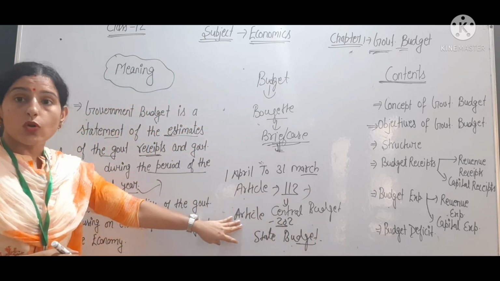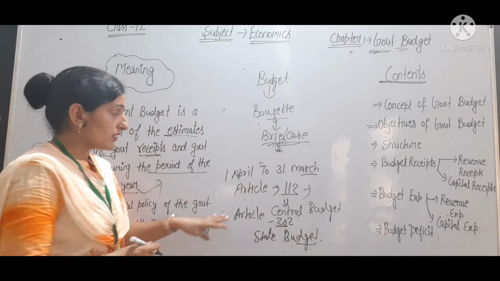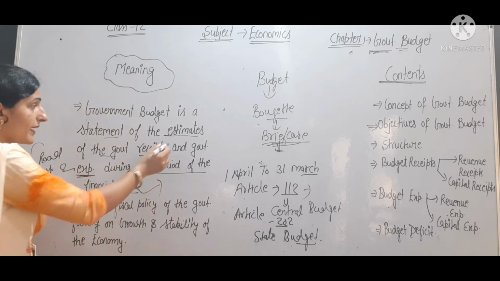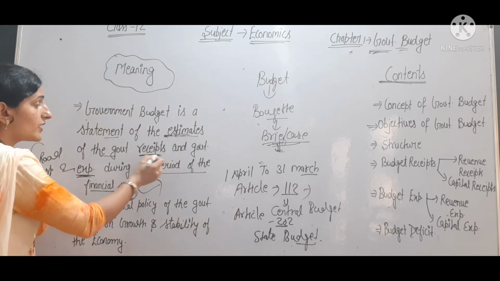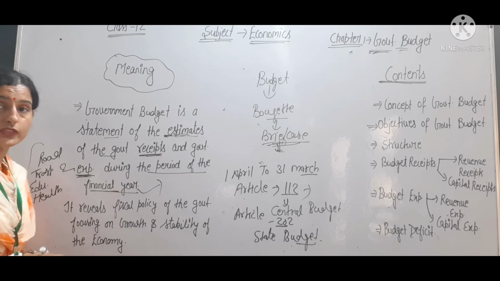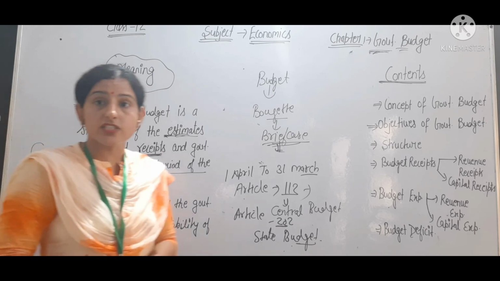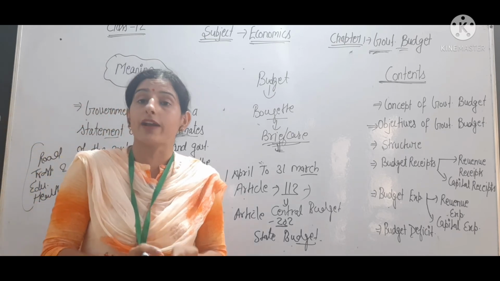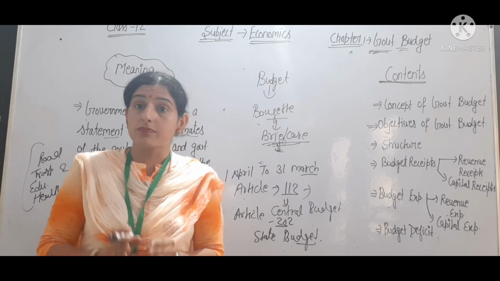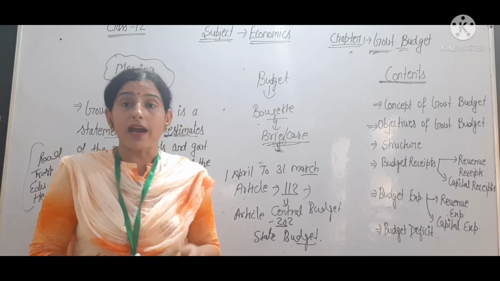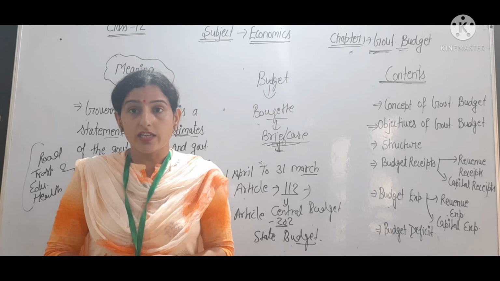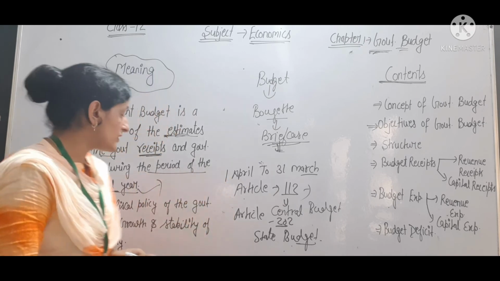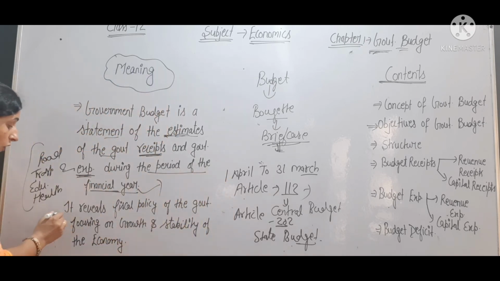Because it is mentioned in our constitution, that's why the government prepares the statement related to the receipts and expenditure of the government during the financial year. So that is called the government budget, as it is presented in parliament every year on February 1st by the finance minister.